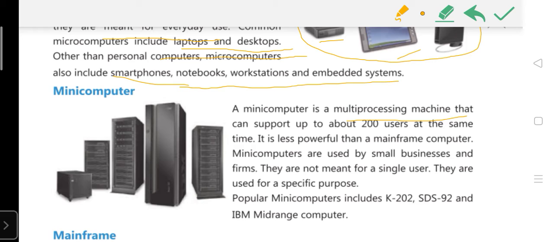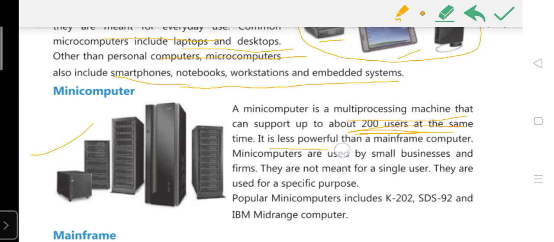If possible, underline this in your textbook. Even it can support 200 users at the same time. जब आप कंप्यूटर्स का यूज़ करते हो, लैपटॉप का यूज़ करते हो, only a single user can use it. Whenever we are sitting in the computer lab and I take your computer exam, only a single person can give the computer exam. No other person can give the same exam at the same time. But in the minicomputer, what will happen at the same time? 200 users can use it.